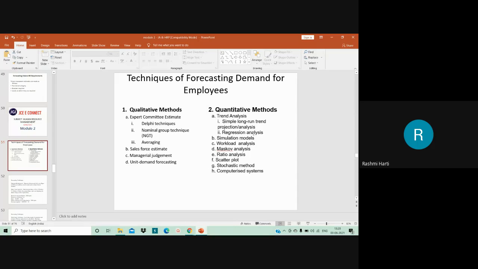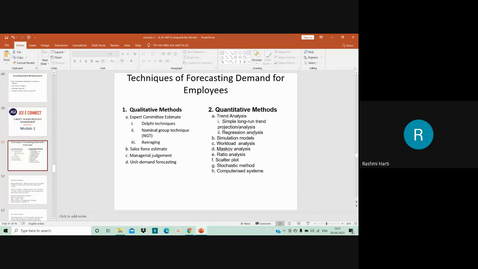Okay, apart from that, you have regression analysis. It is nothing but a statistical tool. Regression analysis is a statistical tool with which we are in a position to estimate or predict unknown values of one variable from known values of other variables. So what you do in regression analysis is you are going to calculate the unknown variables which cause the changes in the business environment with the analysis of the known variables.